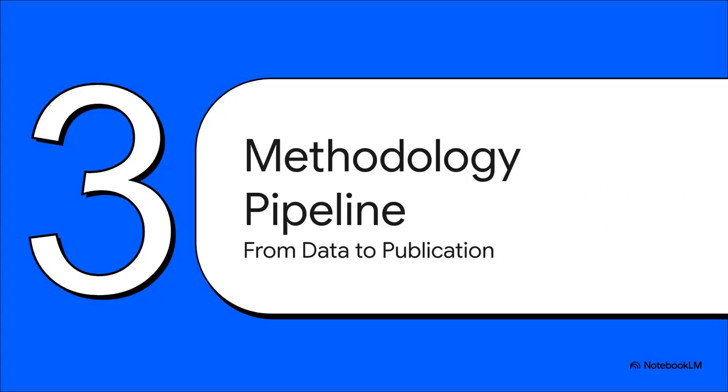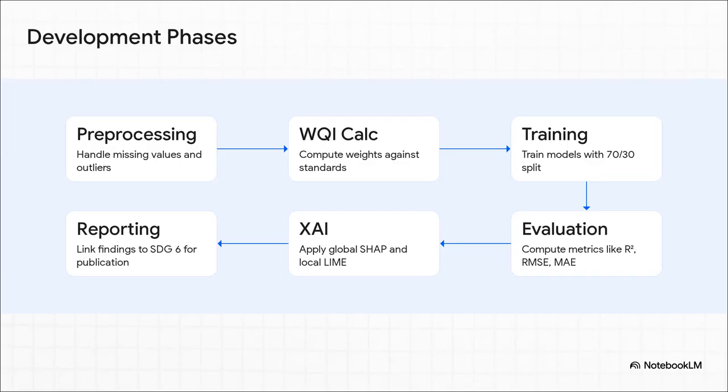All right, part 3, the methodology pipeline. Let's trace the exact roadmap from raw data to publication. We've actually boiled down a really comprehensive 9-step methodology into these 6 core phases. Think of this as your blueprint. You kick things off with rigorous data pre-processing, handling those missing values and outliers. Then you calculate your target WQI using established standards. After that, you split the data, train your models, and evaluate them with your metrics.